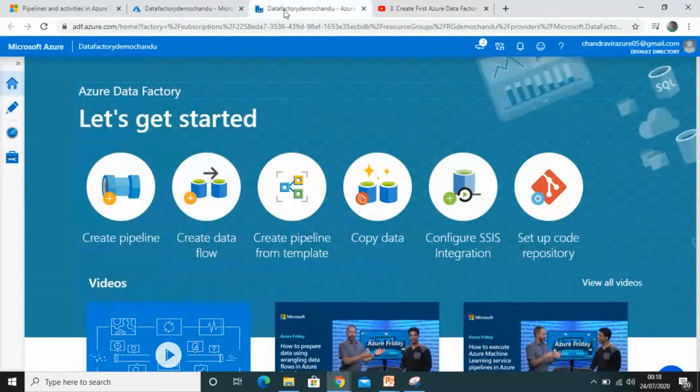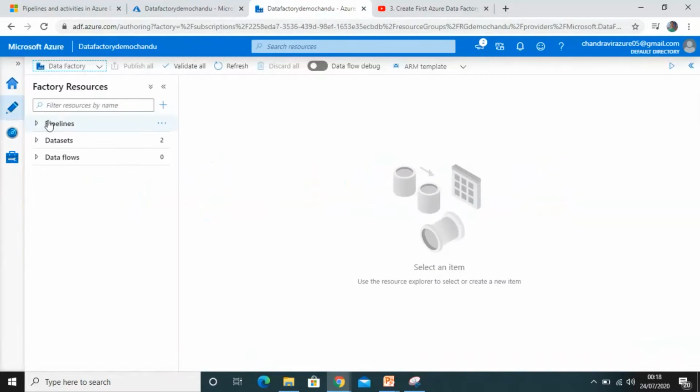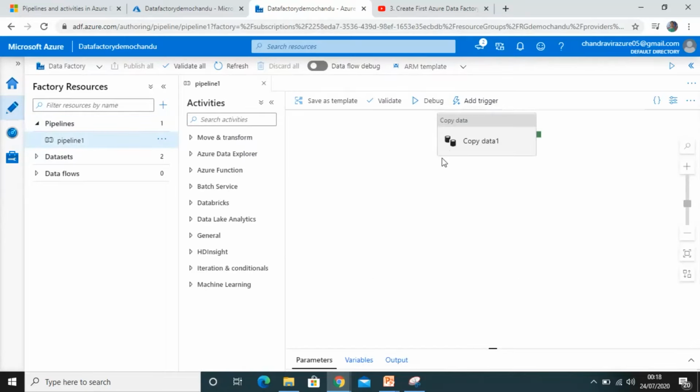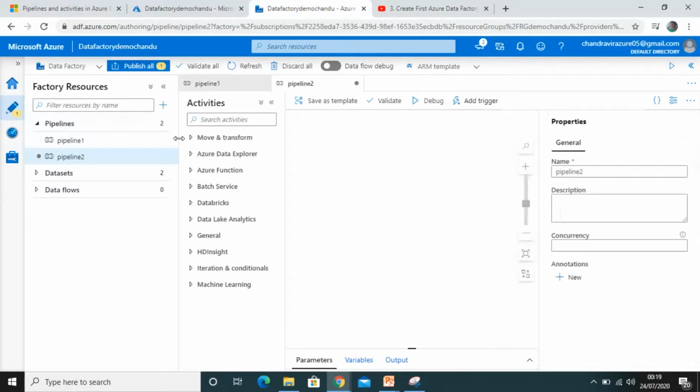Let's move to the portal again. So this is Azure Data Factory. This is the editor icon. You just click on the editor icon, and you can see here the pipelines, data flows, datasets. In pipelines, I have already created a pipeline and copy activities, which I told you about just now. To show you again, let me create a new pipeline. By right clicking here, we have the new pipeline option.